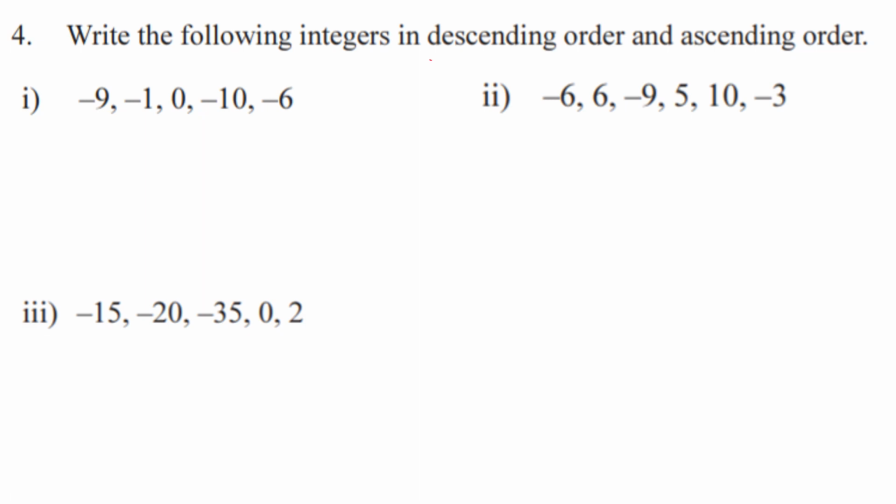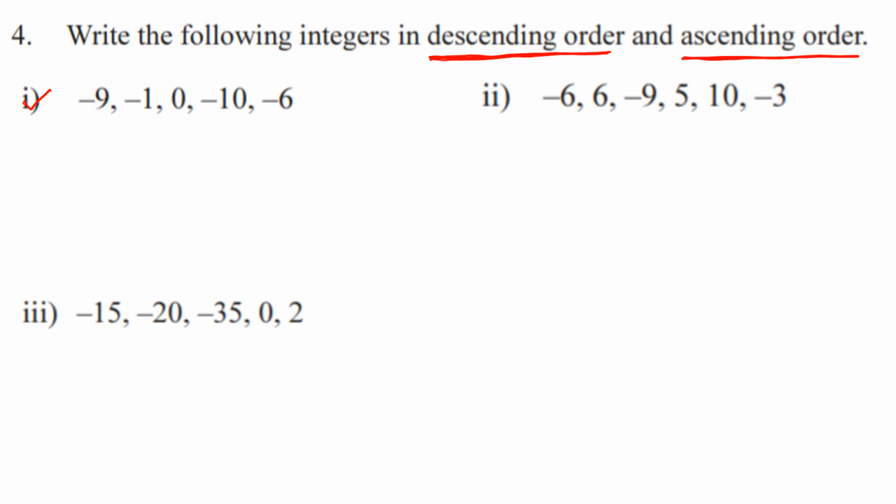So look at that, descending order. Already we know that when we arrange the integers from greatest to smallest, it is called descending order. Ascending order means we arrange the numbers from smallest to greatest. Here they have given some integers. In the first question they gave minus 9, minus 1, 0, minus 10, minus 6. We easily understand here that the greatest negative is smallest and positive is greatest, right?